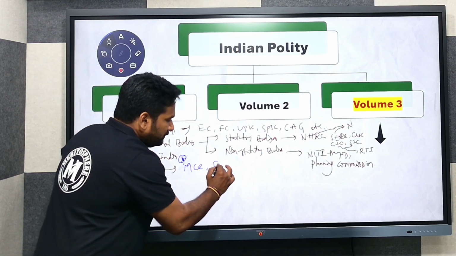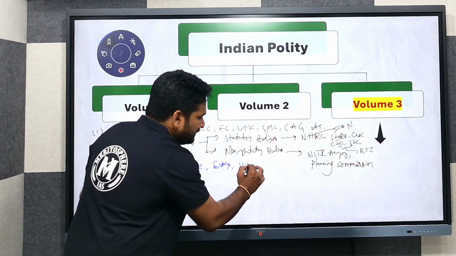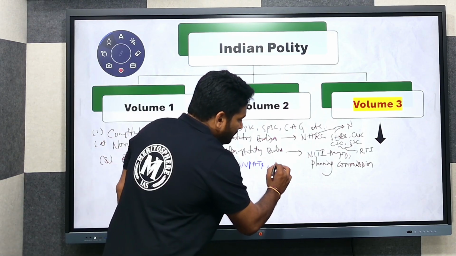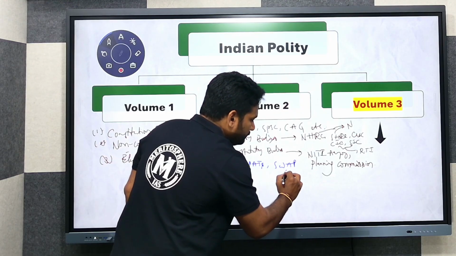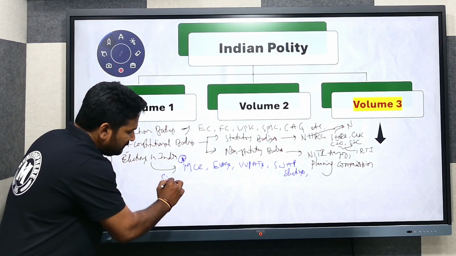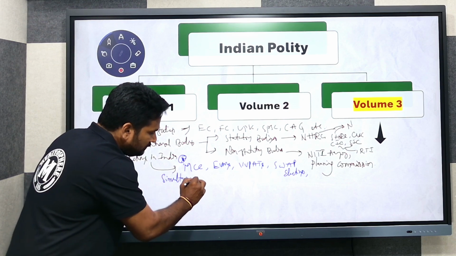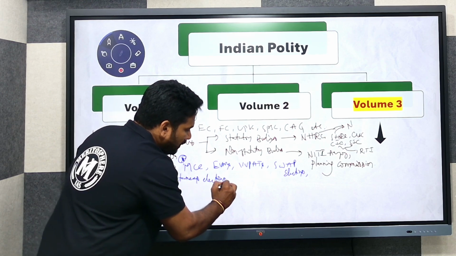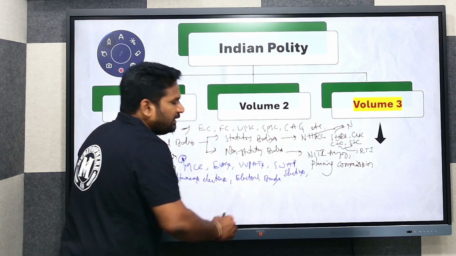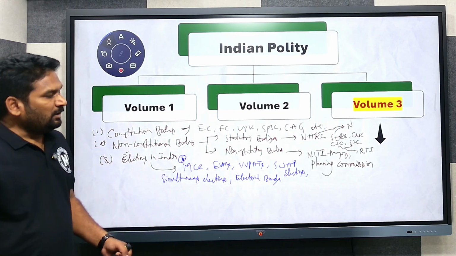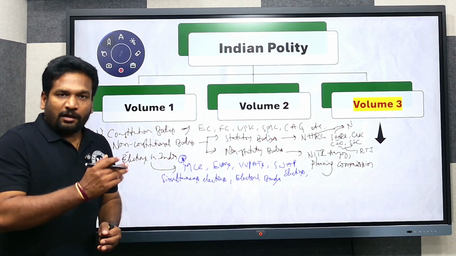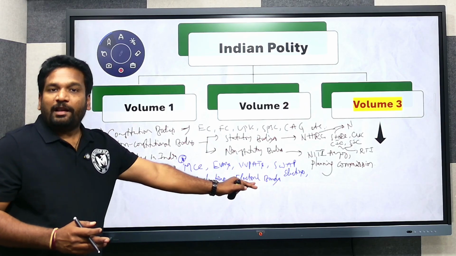So EVMs, VVPATs, right? Swap elections, right? Simultaneous elections, electoral bond scheme. Though the Supreme Court has nullified the scheme of electoral bonds, still it is relevant to see what are the loopholes that were found by the Supreme Court and nullified the electoral bond scheme.